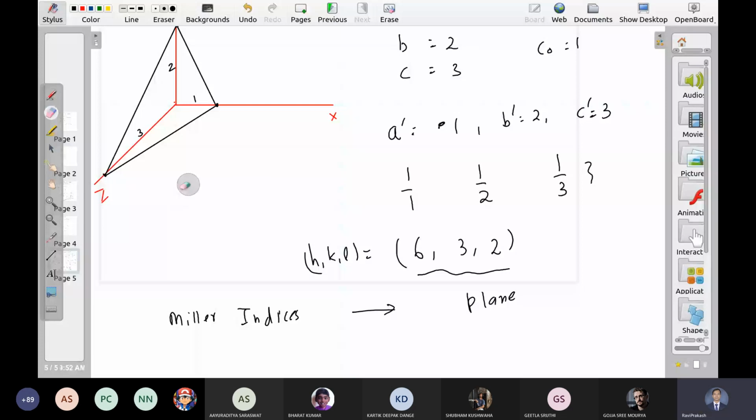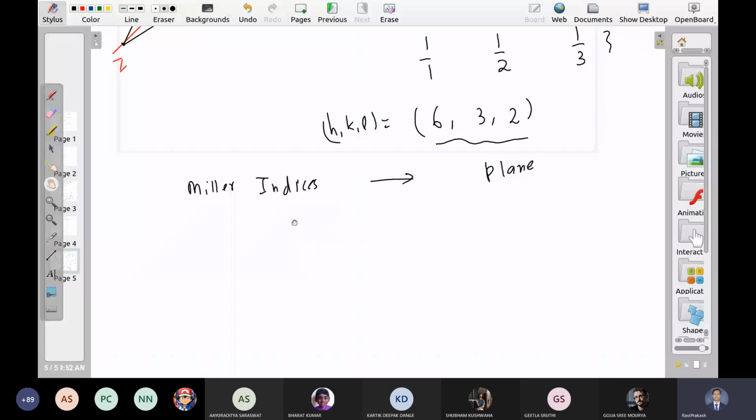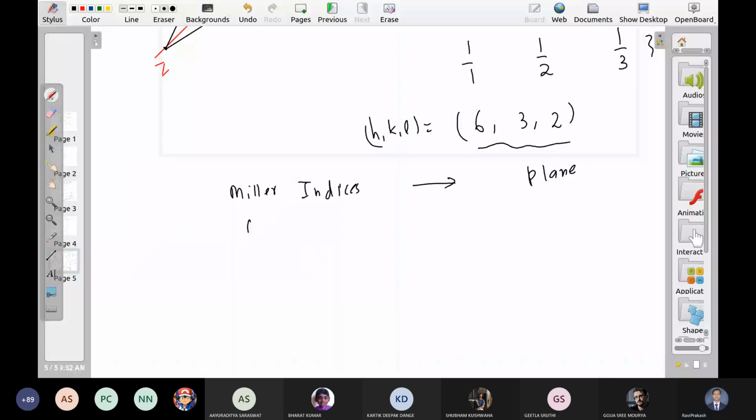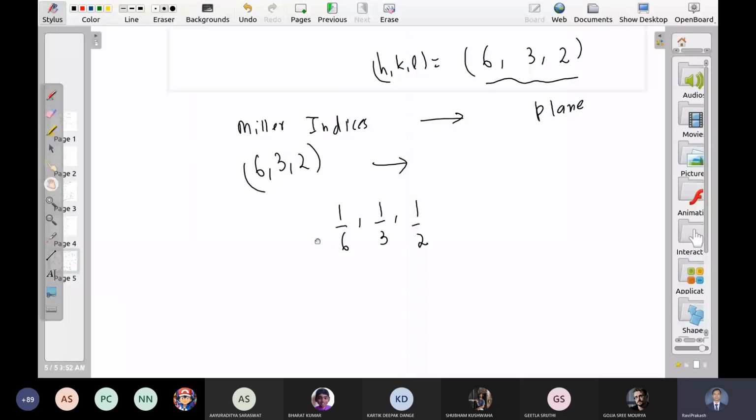So now I have Miller indices here 632. So how do I find the plane from here? Just invert them: 1 by 6, 1 by 3, 1 by 2. Multiply with the size of the unit cell. The size is 1. So we have these intercepts: 1 by 6, 1 by 3, 1 by 2. Is it the same plane? क्या ये वही plane है जिससे हमने शुरुआत की थी?